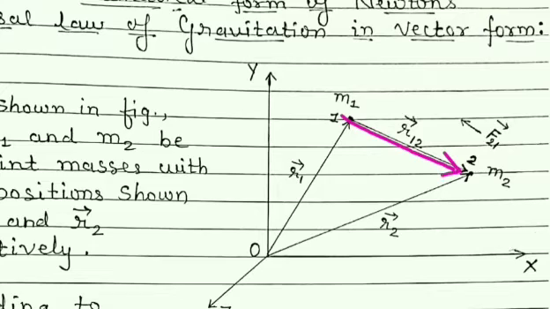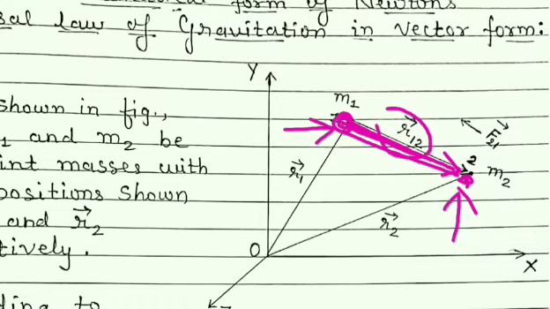It shows the position of this particle from the first particle. Because we want to find the force on the particle at point 2 due to the particle at point 1, the position vector which shows the position from point 1 to 2 is vector r12.